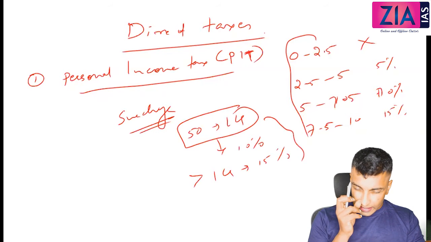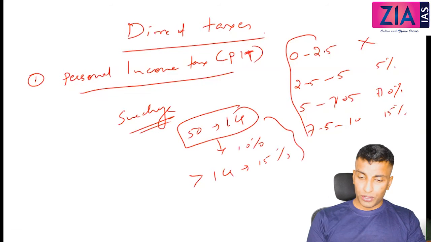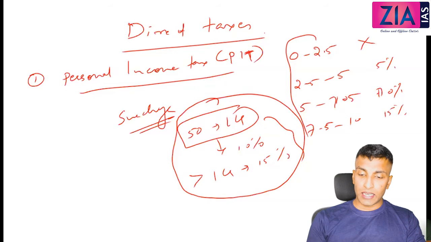Correct. Currently, what exactly is the value? I'm not sure. But nobody will ask you what is that value of surcharge, etc. But you just need to know it is charged over and above the tax. So here you can see the surcharges on the super rich people. Okay.